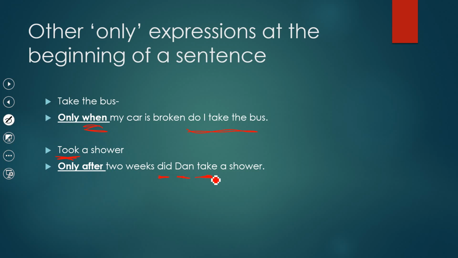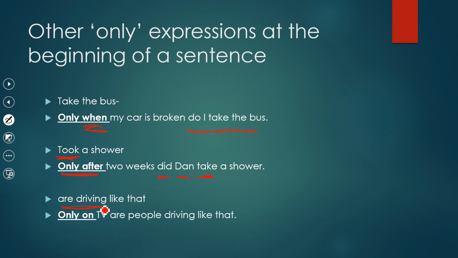So we use question word order in the main clause when I use an expression with only at the beginning of the sentence. One more example. If we have the idea of are driving like that, and notice this is present progressive, only on TV are people driving like that. So we have the helping verb, the subject, and then the main verb.